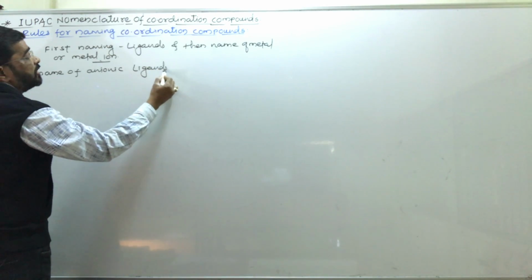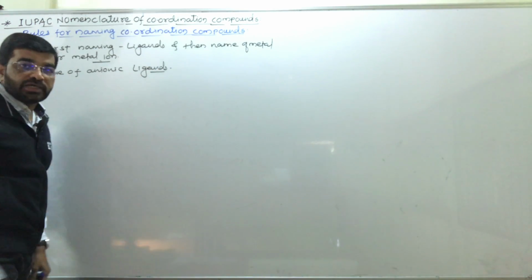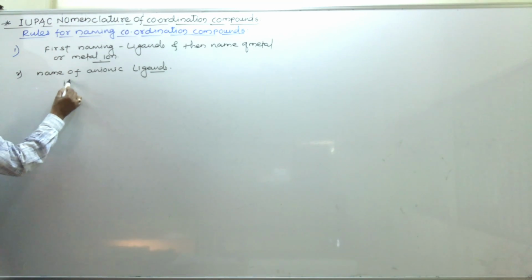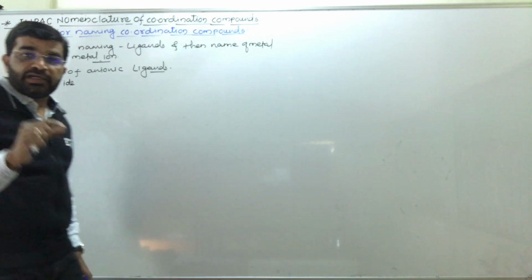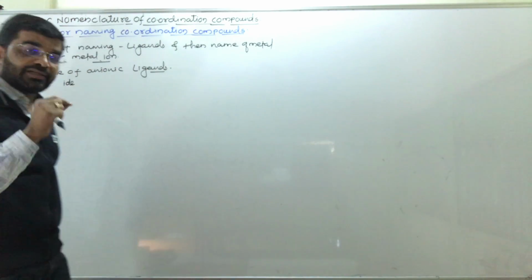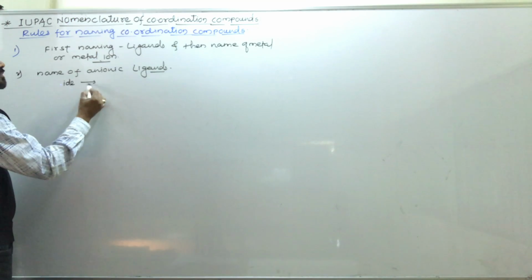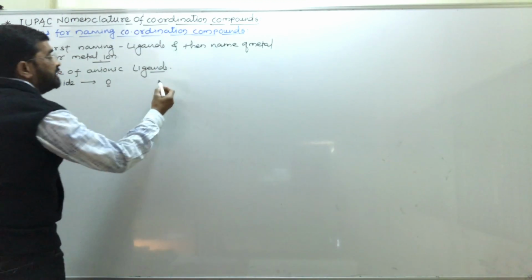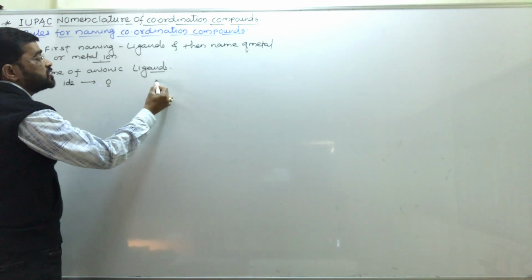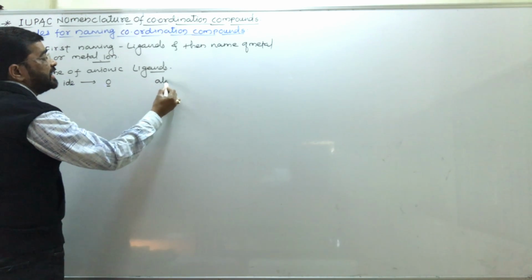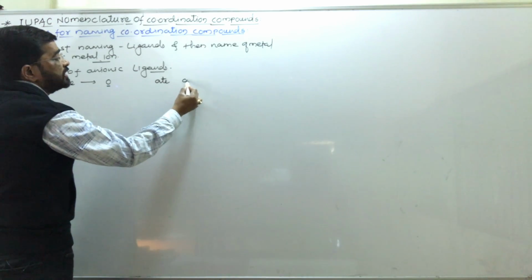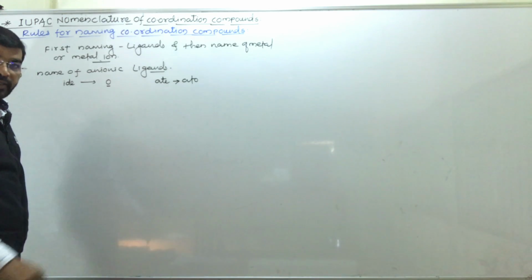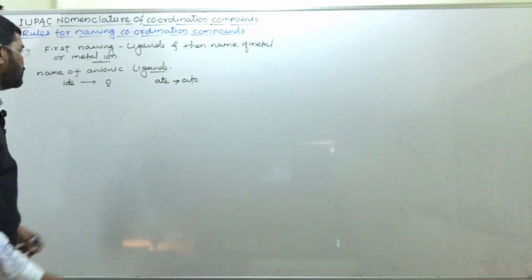If the name of that negatively charged ligand ends with IDE, then it is changed to O. And if it ends with ATE, then it ends with ATO. That I am telling to you.